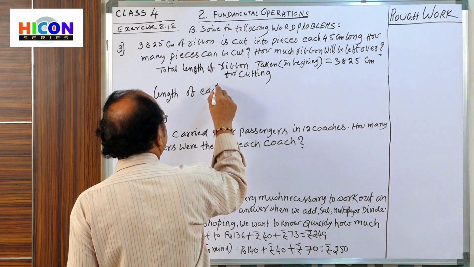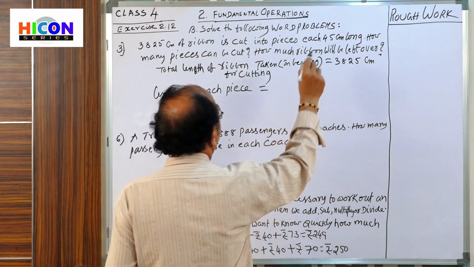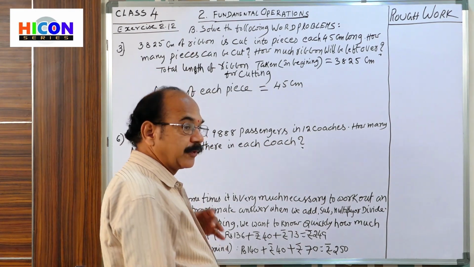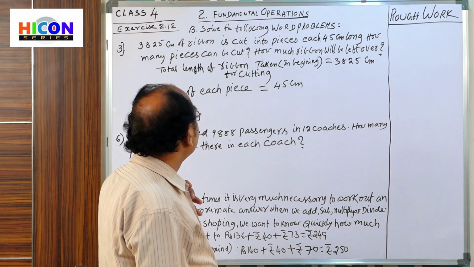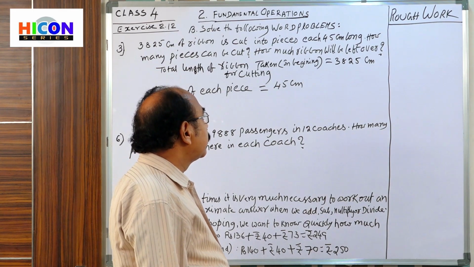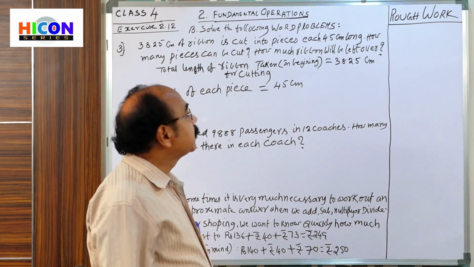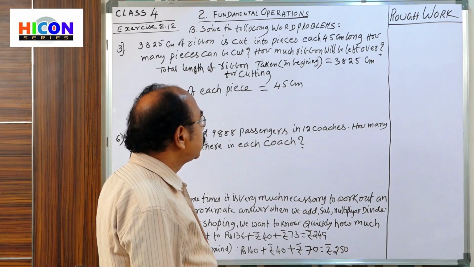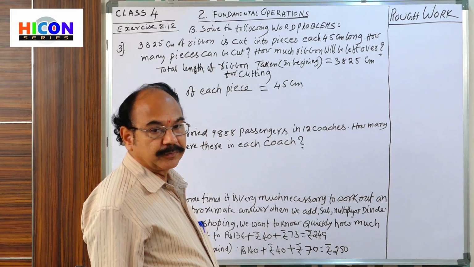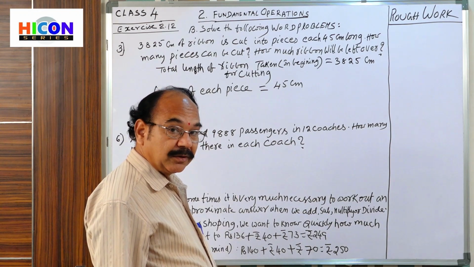Now, how many pieces can we get? And how much ribbon will be left over? So in this problem, there are two questions: how many pieces we can get, and how much ribbon will be left over.